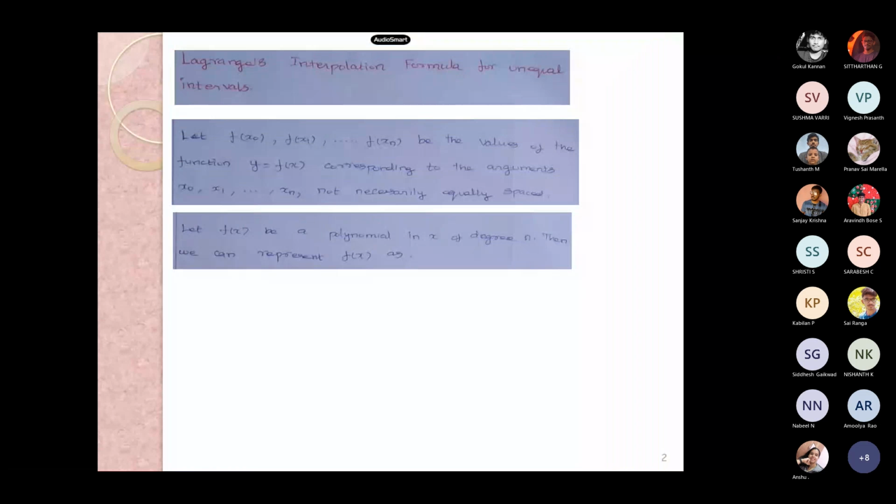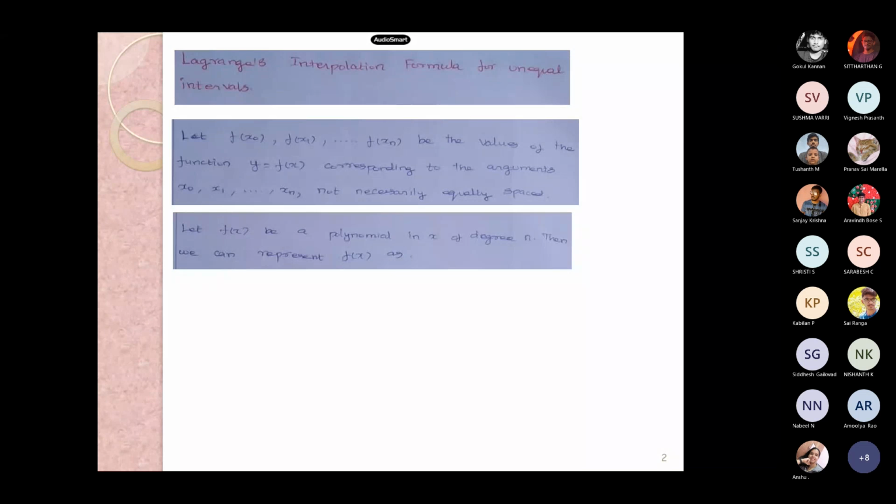The usual way of dealing with interpolation is, we need to know the philosophy, or the principles, for doing things with equal intervals. But since I have started with Lagrange's, anyway, I'll go with the unequal, and then we will discuss Lagrange's interpolation in detail. This is specifically meant to know the intermittent values for unequal intervals.